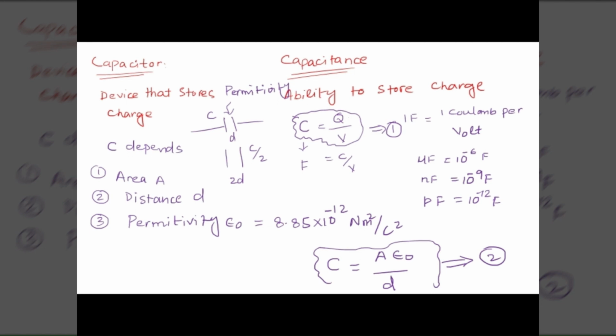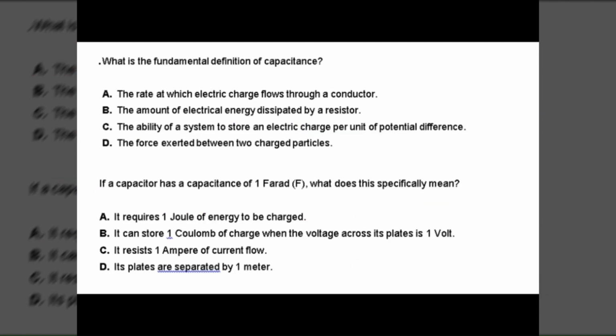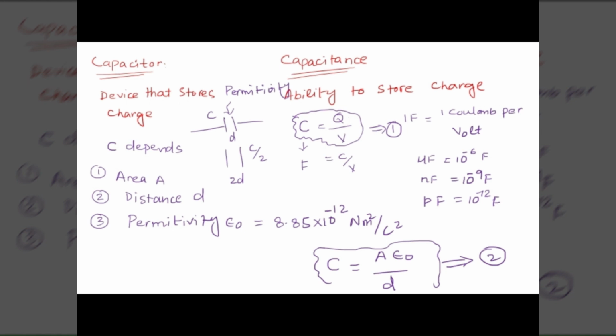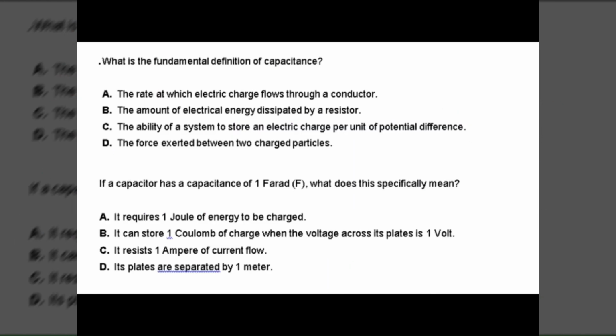Can you try to answer this first question? What is the definition of capacitance? I told you, it is the ability to store charge, and it is charge over potential difference. It is the ability to store charge per unit volt. What is farad equal to? What I wrote here, farad.